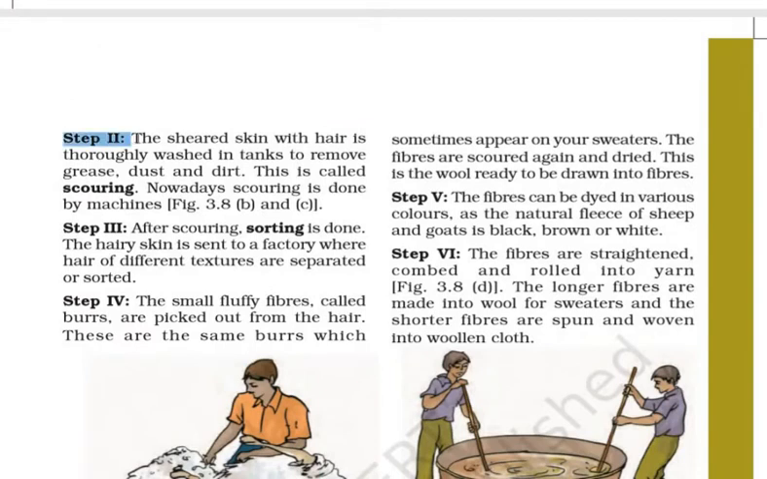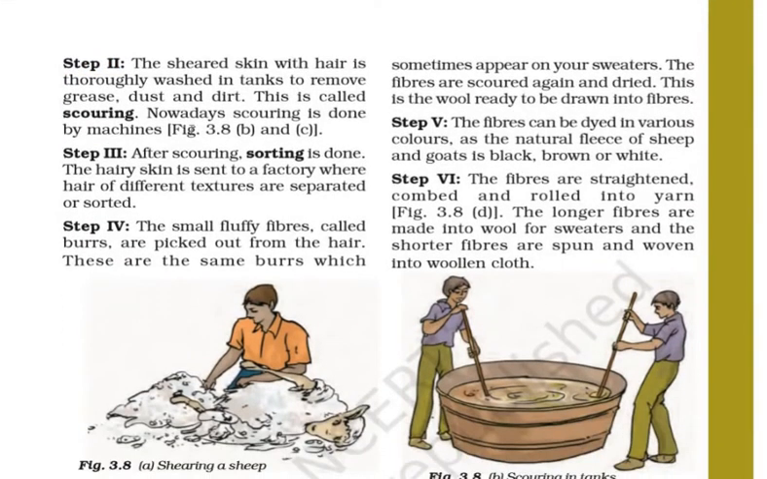Now step 2. Step 1 is done, that is the shaving of the fleece. Step 2: the sheared skin with the hair is thoroughly washed in tanks to remove grease, dust and dirt. When it is brought to the processing industry, it is washed and cleaned. This is called scouring. Here is the definition of scouring that you can learn. Nowadays scouring is done by machines.